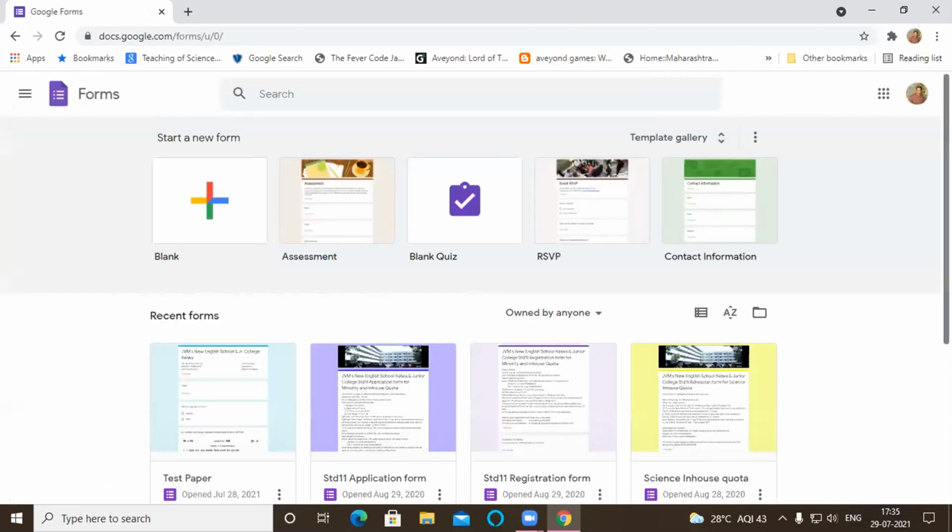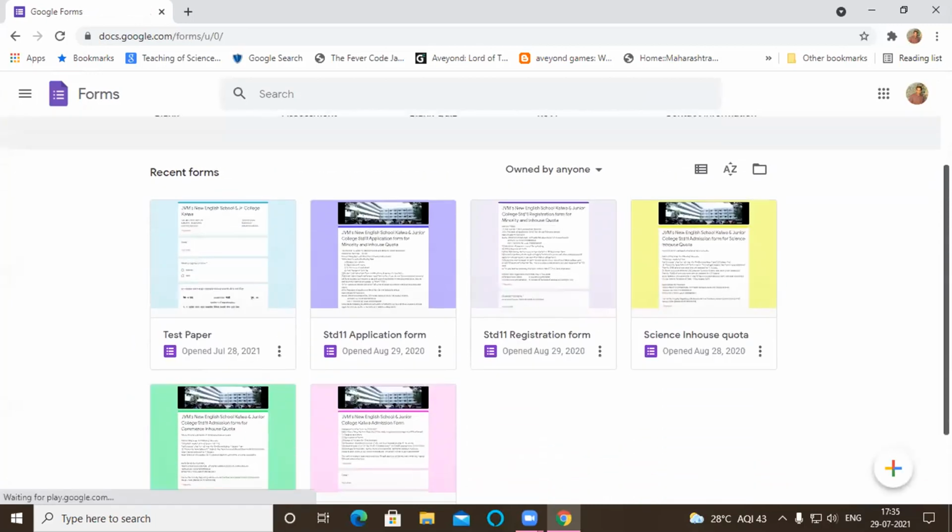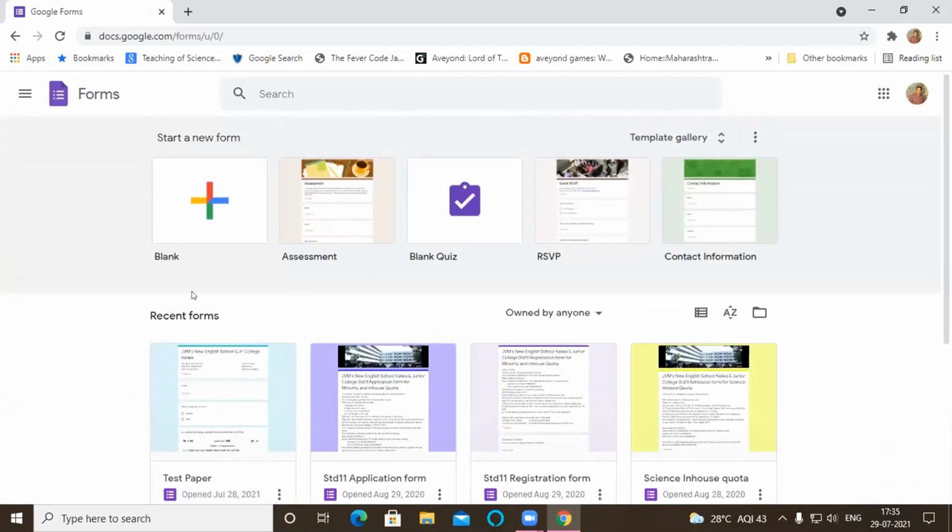So this is the home screen of Google Forms. You can find the forms you have designed down here, and up here we have different templates. Now we are not going to do this blank form. We are going to do a Google Form quiz. So this is the blank quiz we'll design for our exam. We require a Google Form quiz and not the form.